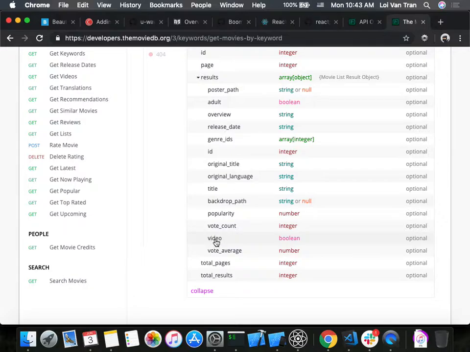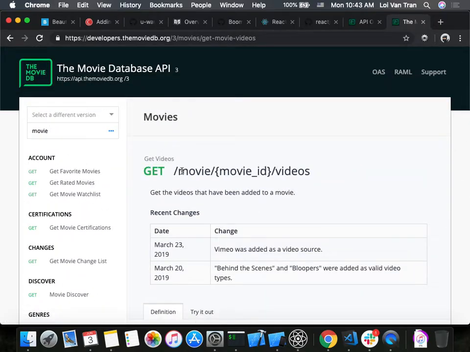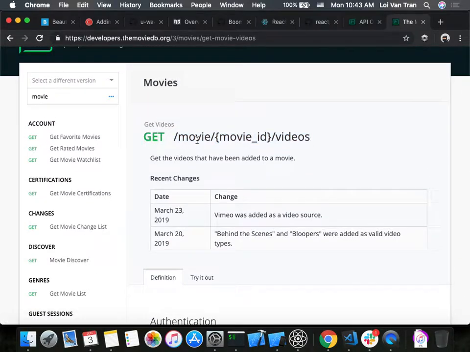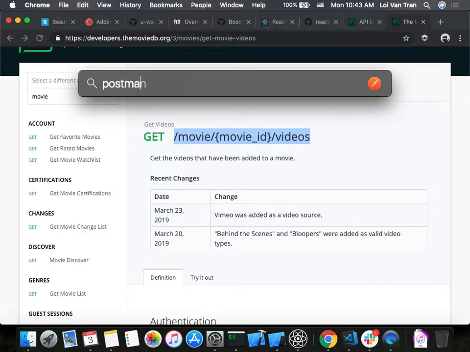Video here is a Boolean. Get videos? Let's do get videos. That's what it is, okay? All right, so it's get videos, guys. This API provides us a link to a video. And what do we do, guys? We can just see that it's just a get request. This get request goes to the /movie/movie ID/videos route.